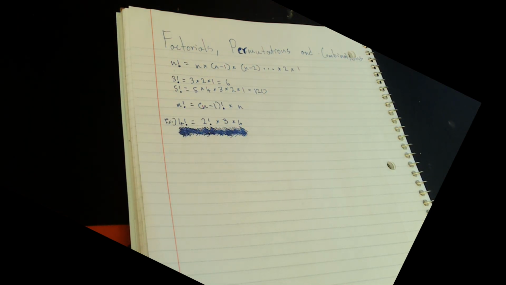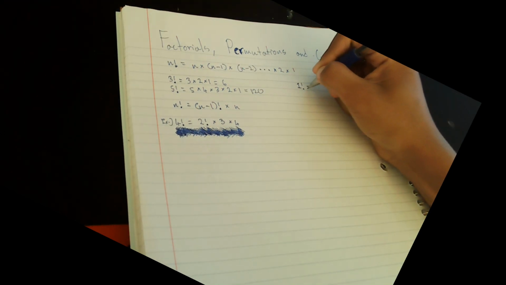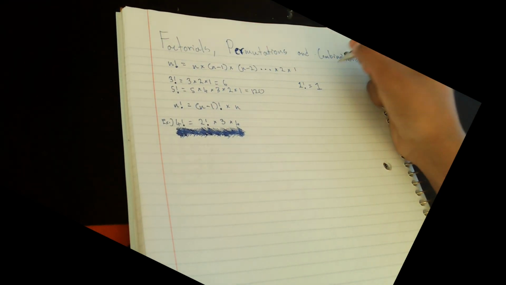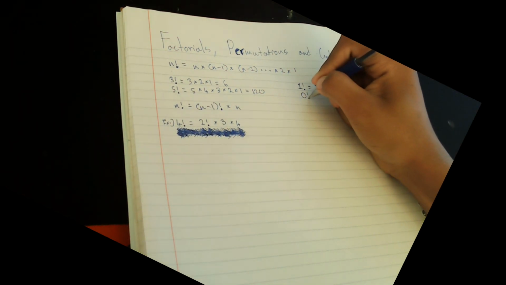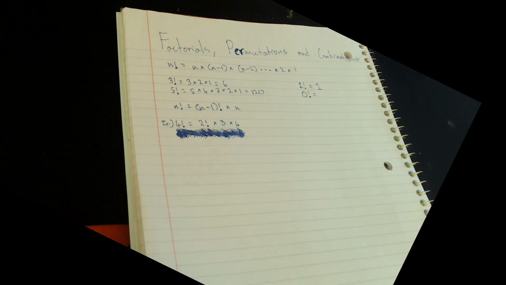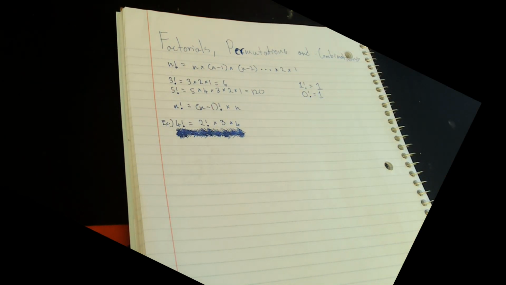Now let's look at some special cases. 1 factorial is equal to 1, and this is by definition. But do you guys know what 0 factorial would be? Well, it's a hard guess, but it's not 0. It's actually 1. I can't really explain this, but it's just a special rule in math.